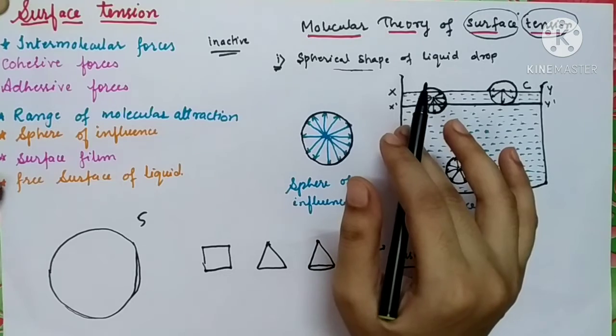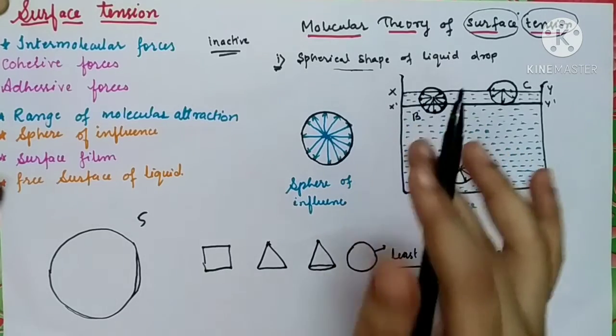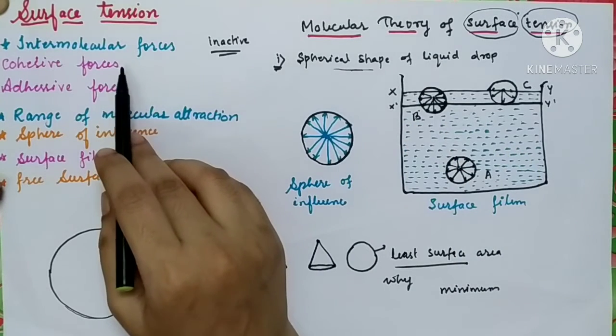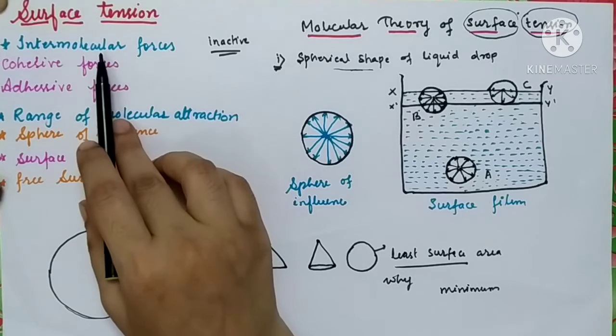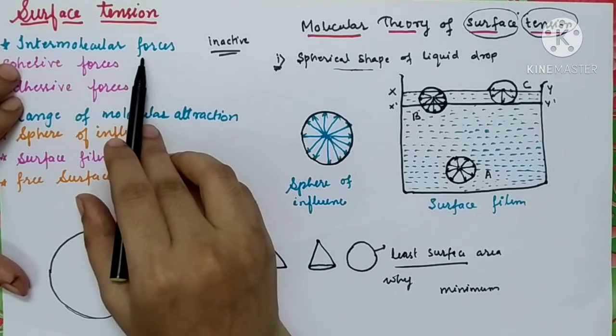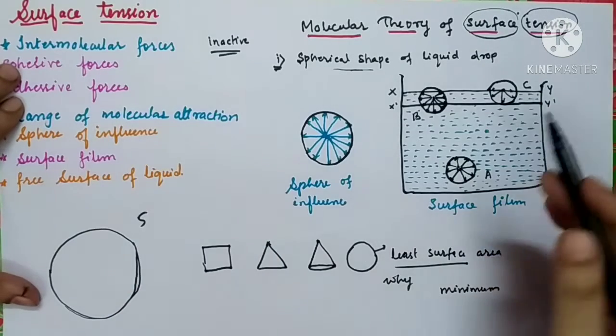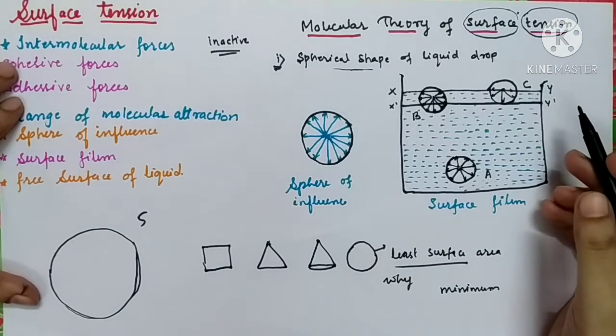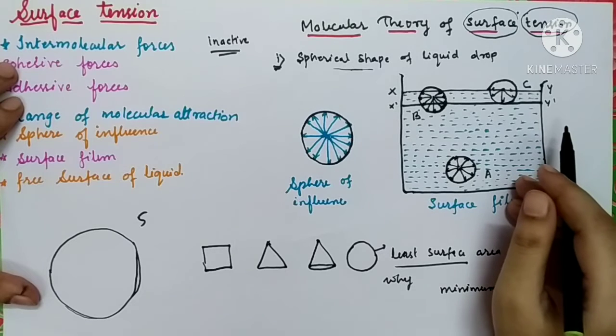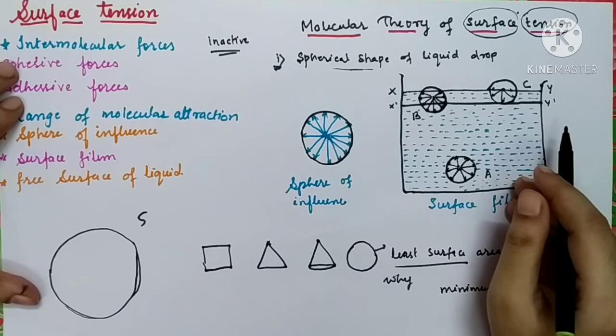To understand the molecular theory of surface tension, we should get familiar with these terms. See the very first term, intermolecular forces. We all know that any element is made up of molecules, and molecules are made up of atoms.